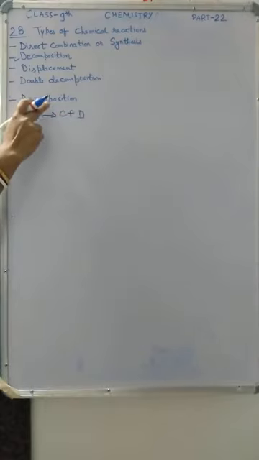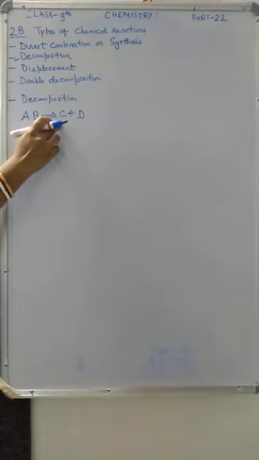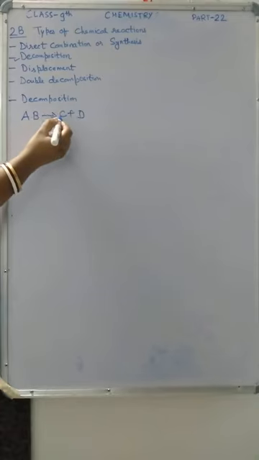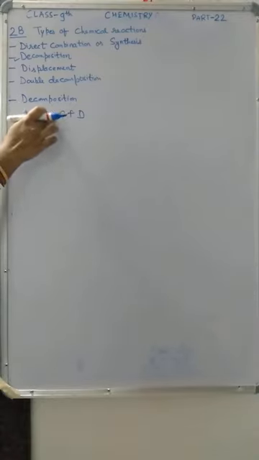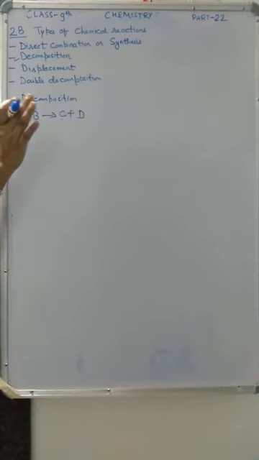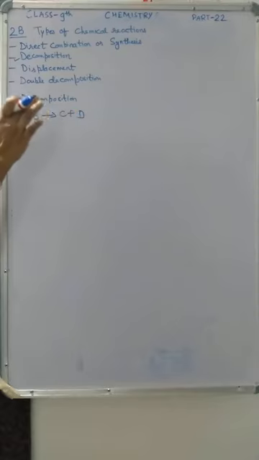In decomposition reaction, a compound splits into two or more simpler substances, and these simpler substances can be elements or compounds. That type of reaction is called decomposition reaction.